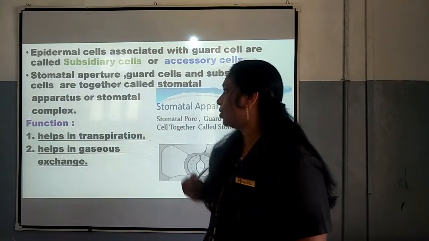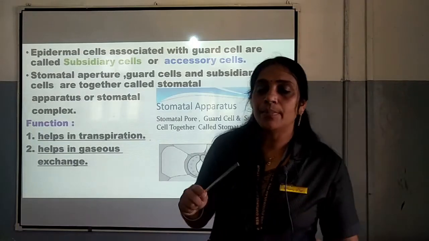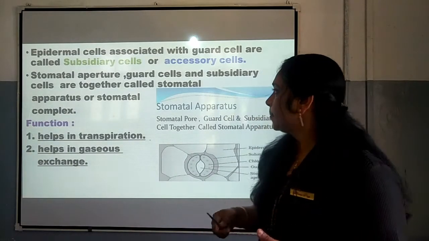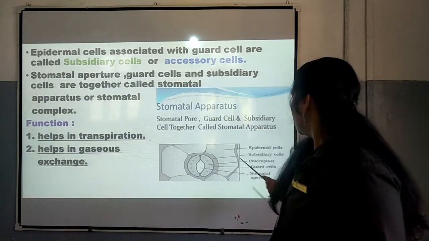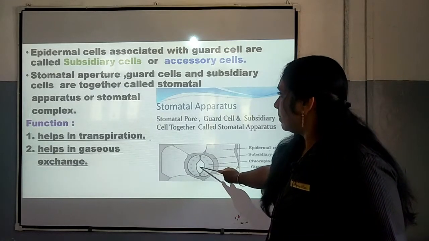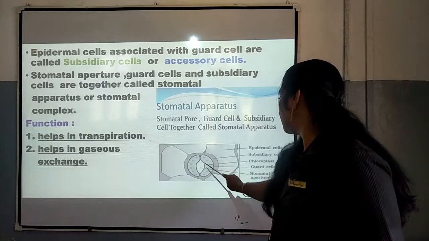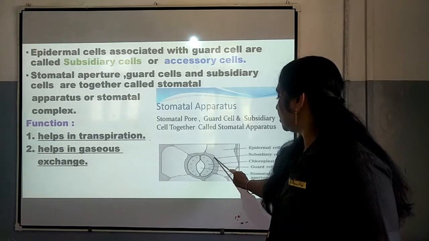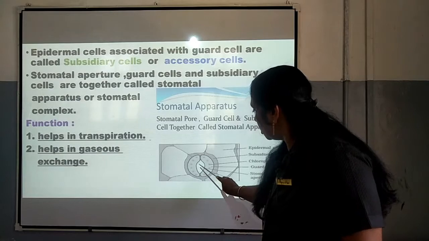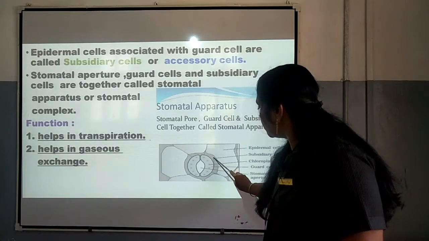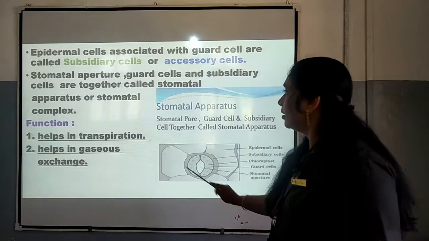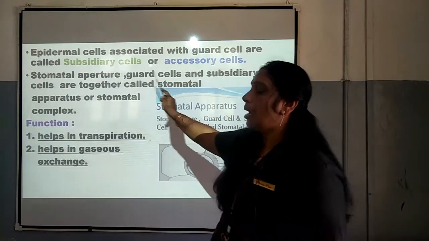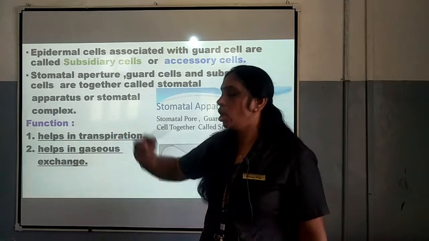This is again important. This is the stomatal aperture, then the guard cell, and then the subsidiary cell.